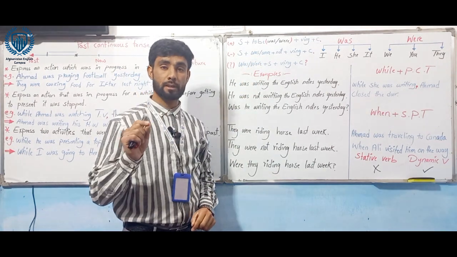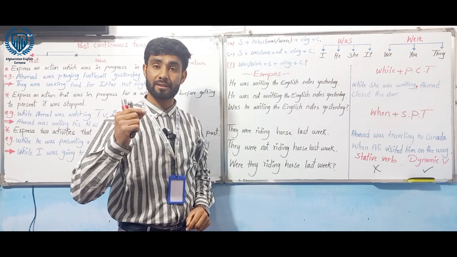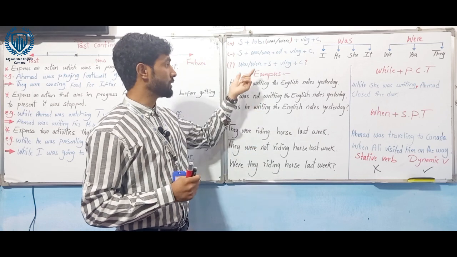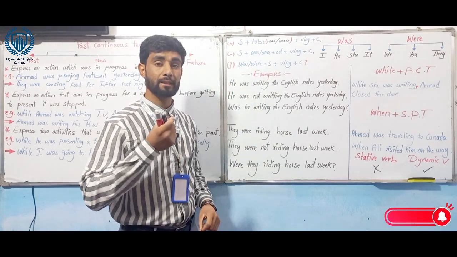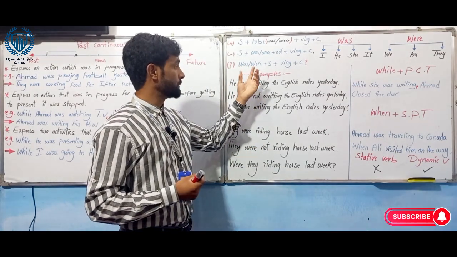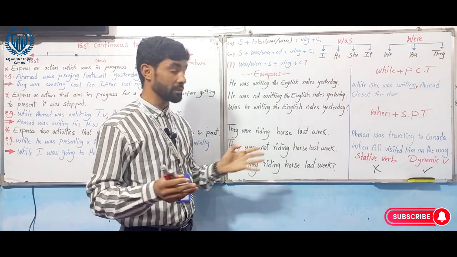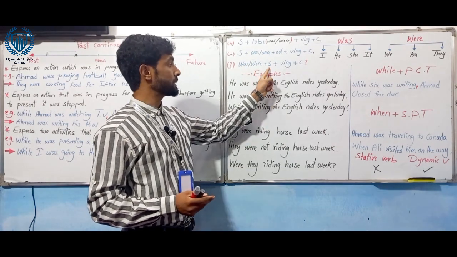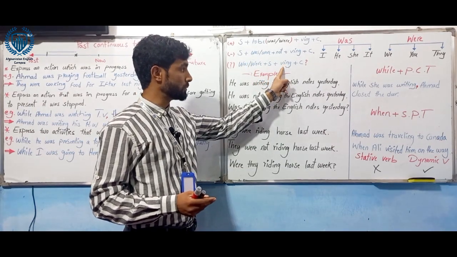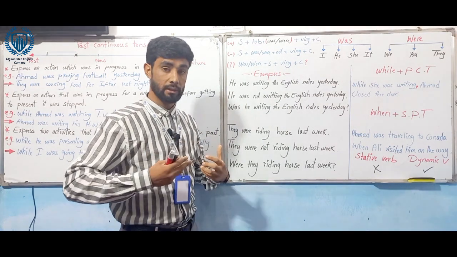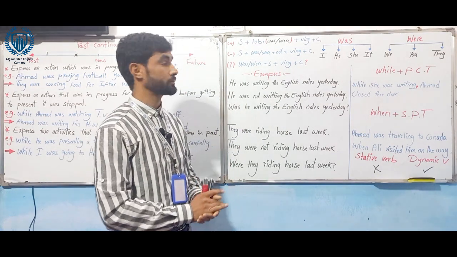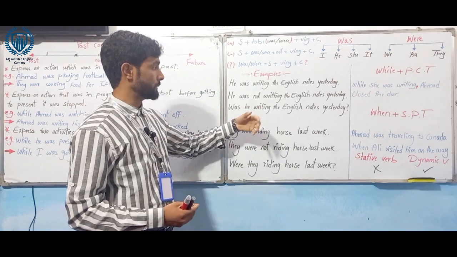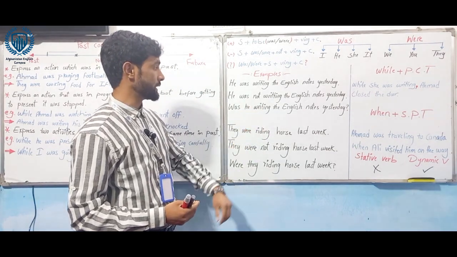In every tense, in order to change the sentence to question, the auxiliary verbs should come in the beginning. Here, the auxiliary verb is was and were. So these two words, whichever is in the sentence, depend on the subject. So it comes in the beginning, then the subject, then the present participle or verb ing, then complement. The sentence is going to be changed to question. Hope it's clear. Come to the examples, positive, question, and negative sentences.